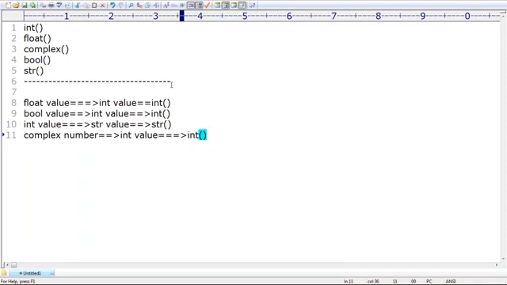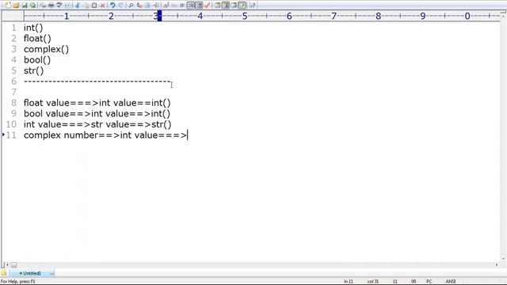Complex numbers cannot be converted into int type. Remember that, sir. By mistake, if you try to convert, then immediately we are going to get a type error. Everyone can understand, right? Sir, this is one important point that you people should be clearly aware of.